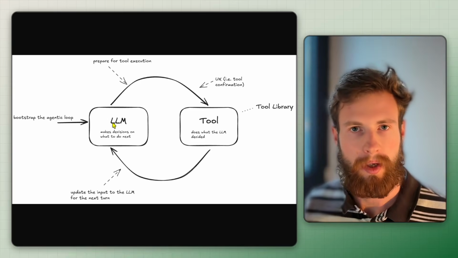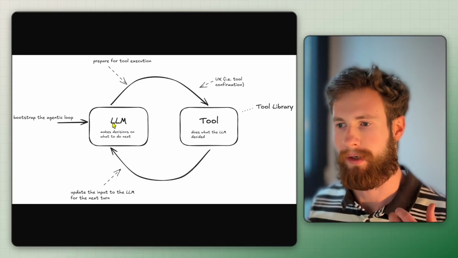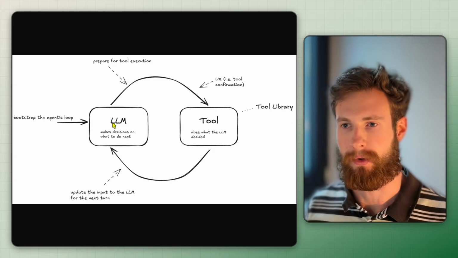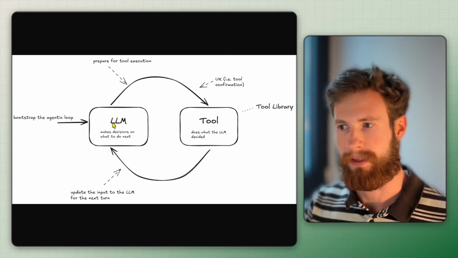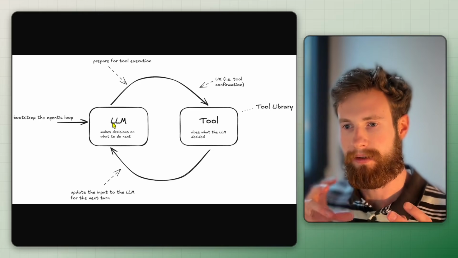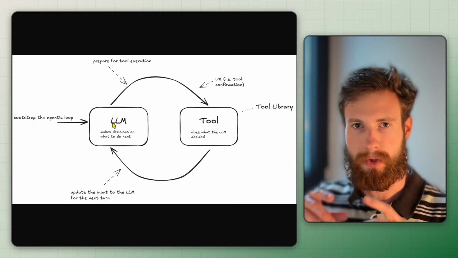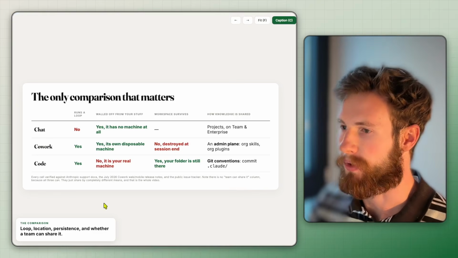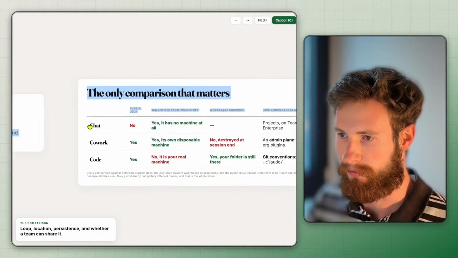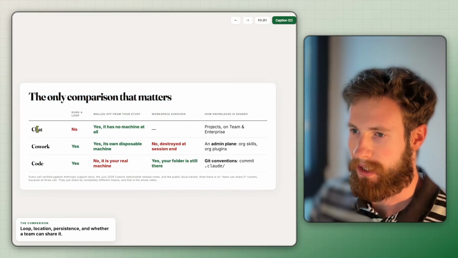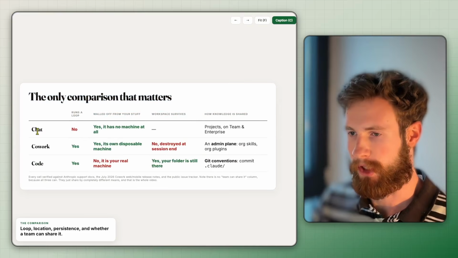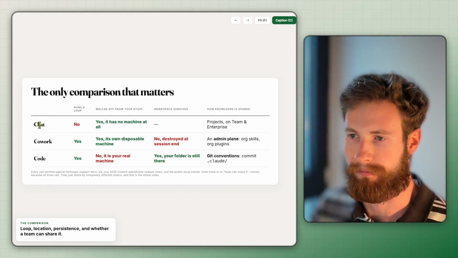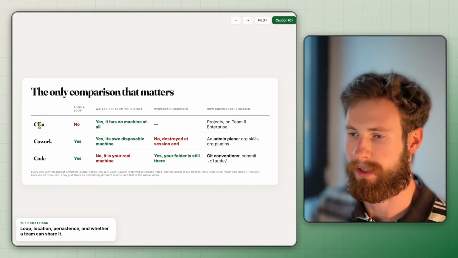So in a very complex problem, you may end up using Gmail, you may end up using the calendar, you may look up things on the internet, you may even go and create a new Excel file, things like that. So a bunch of different tool usage, and then the tool is being used, done, goes back to the LLM, which reasons about what happened, and that is looping. So that only happens with Cowork and Code, not with Chat. Although I need to say that recent newer models of both ChatGPT and Claude are now able to use different tools. So they can, for example, look the internet up.